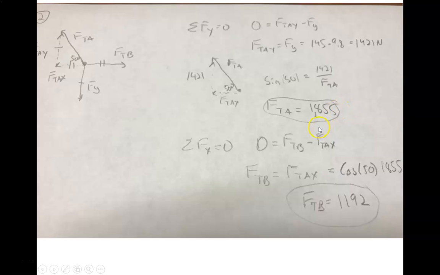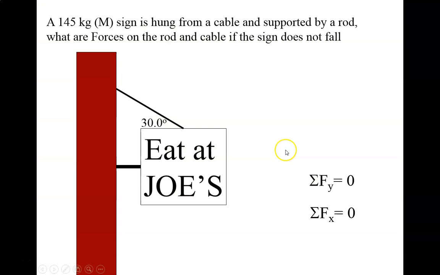Lastly, we want to figure out the tension in cable B. Well, I know that B is going to cancel out with this x component here. Doing that a little more formally, 0 equals FTB, positive to the right, minus FTAX, negative to the left. That tells us that they are equal. And FTAX is just going to equal cosine of 50 times 1855. Using that same triangle, cosine of 50 times 1855, so 1192.